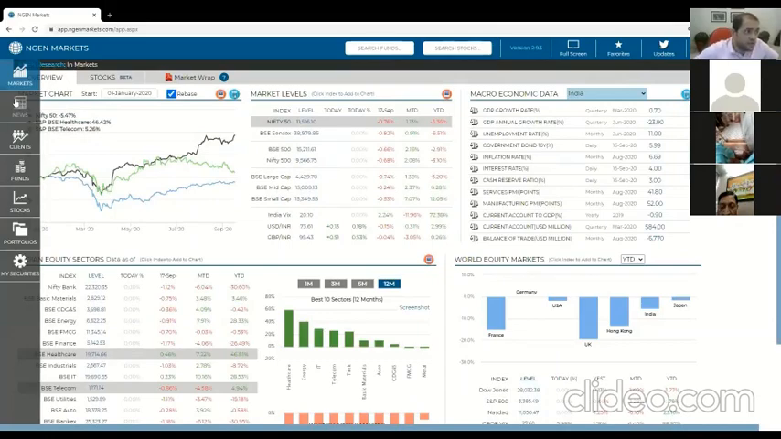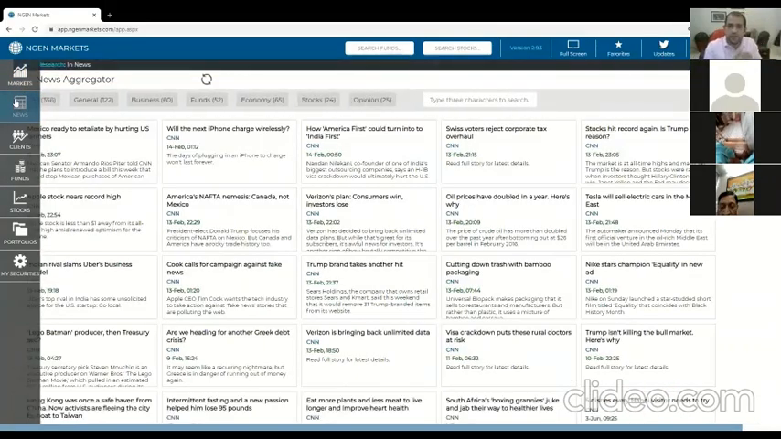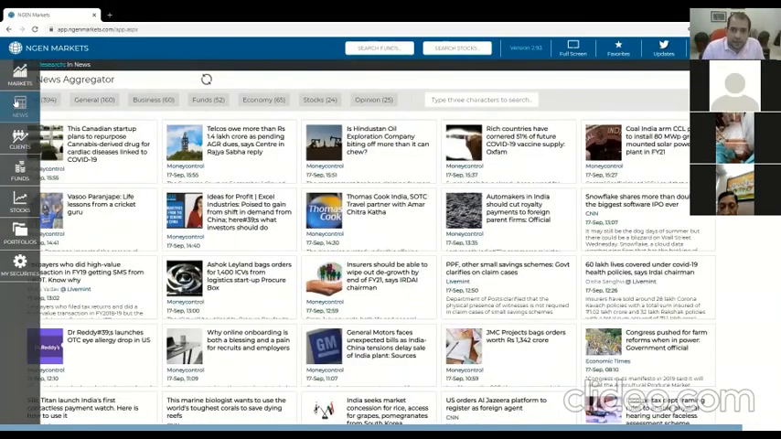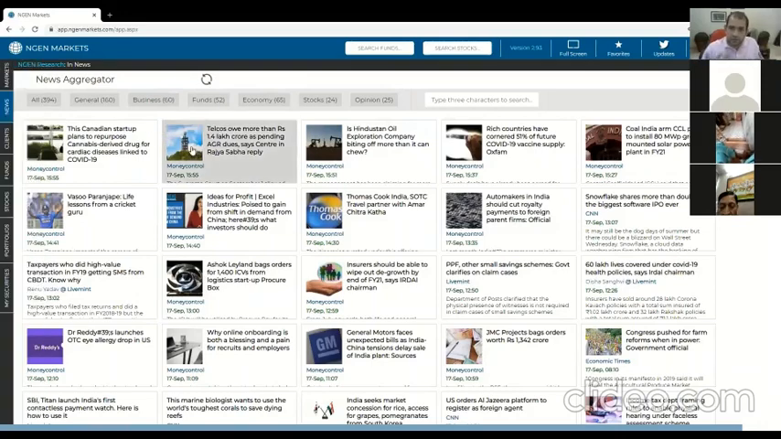The next one is a news section. This actually began as an experimental feature, but then we realized a lot of people actually use it on a daily basis. So it basically gets news articles from various different business news outlets and puts them in one place for you. And there are two ways that you can go through them.